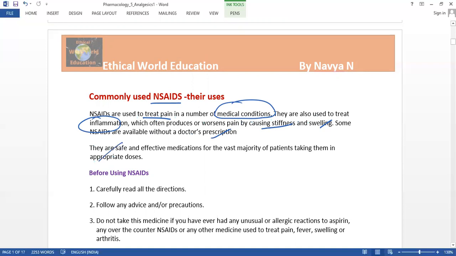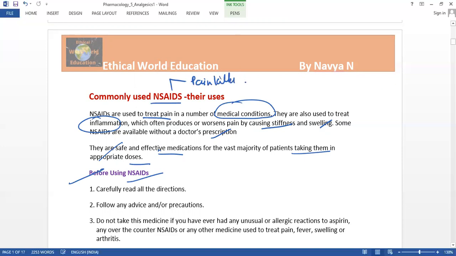They are safe and effective medication for the vast majority of patients when given in the appropriate dose. This is the thing we have to look into carefully before using this drug. This drug is used as a painkiller for severe pain.